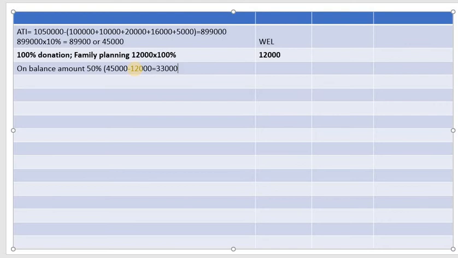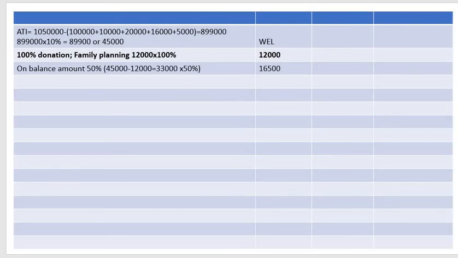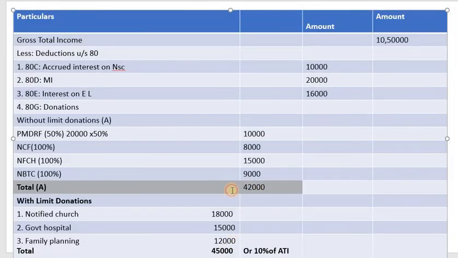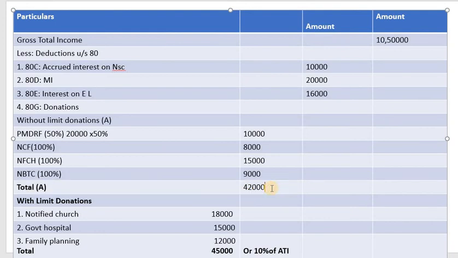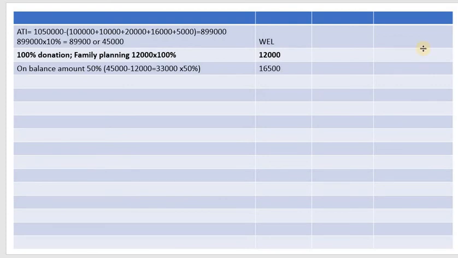Okay, so 33,000 into 50%. How much is it? In the outer column you write down 16,500. Now total the donations and write it in the outer column. So 12,000 plus 16,500, plus in the previous slide it is 42,000, right? Only this you total, because we have done the total. So total of A is 42,000, then total of B is 12,000 plus 16,500, that is 28,500.